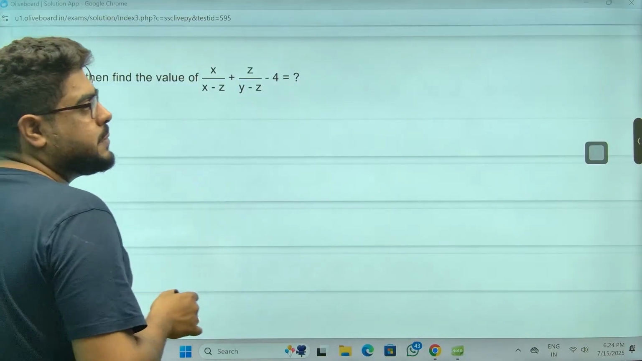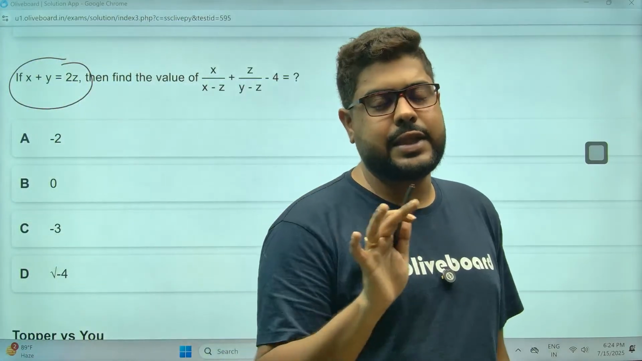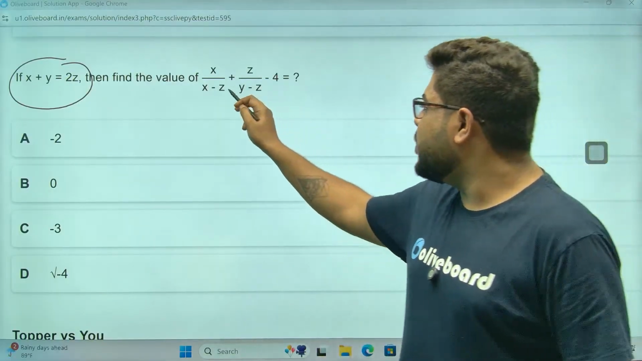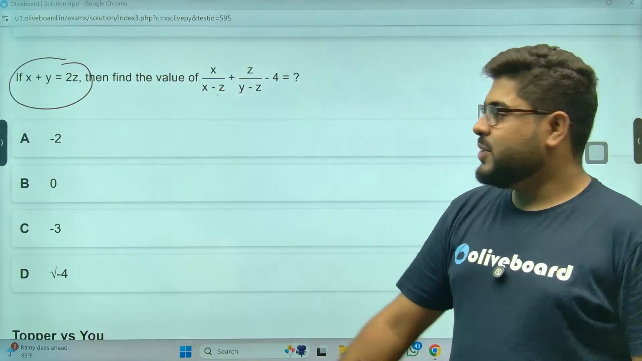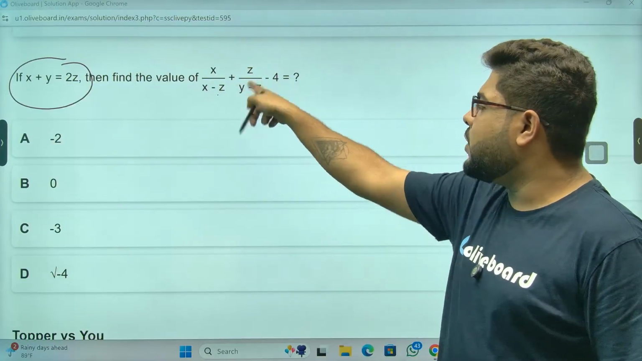First things first. Whenever you are trying to put a value, the thing you need to keep in mind is that the denominator cannot be 0. You see, x minus z, y minus z, meaning I cannot put x equal to y or y equal to z.